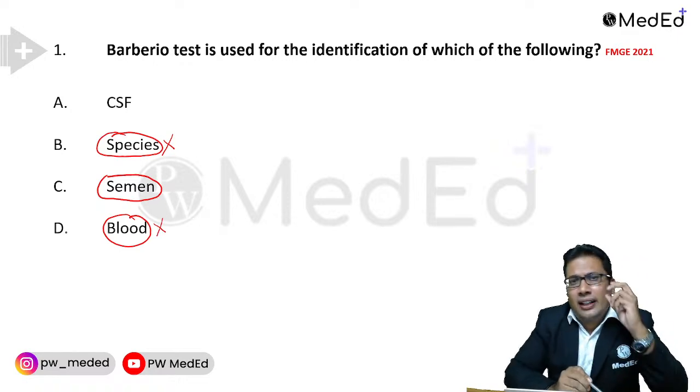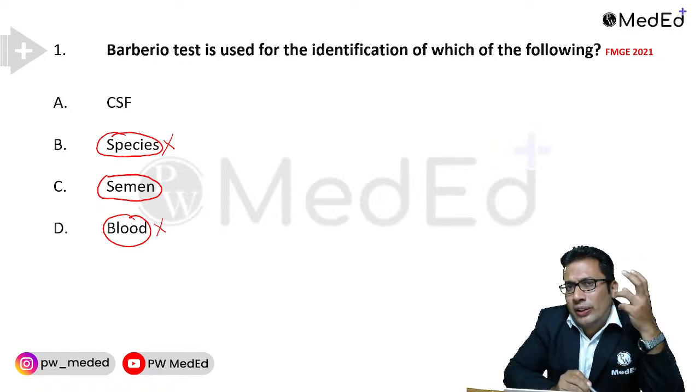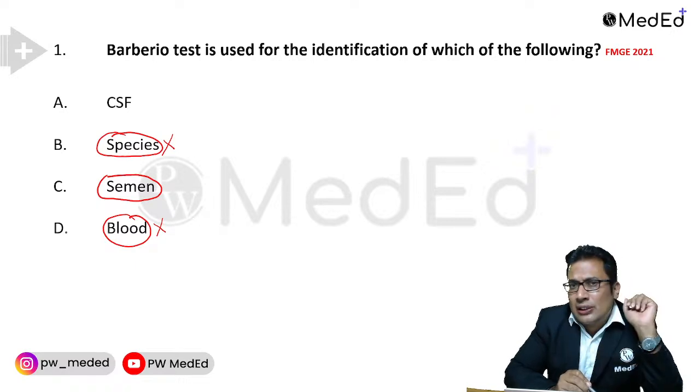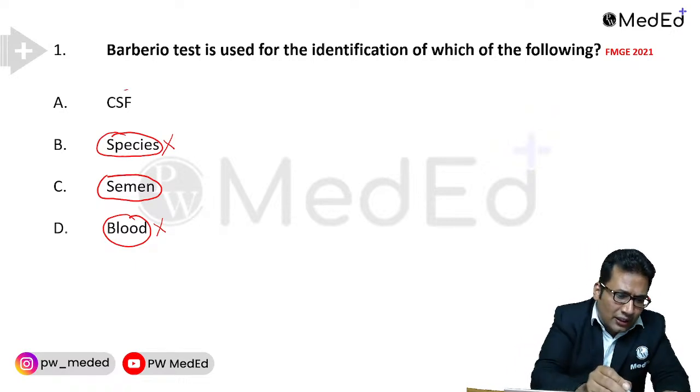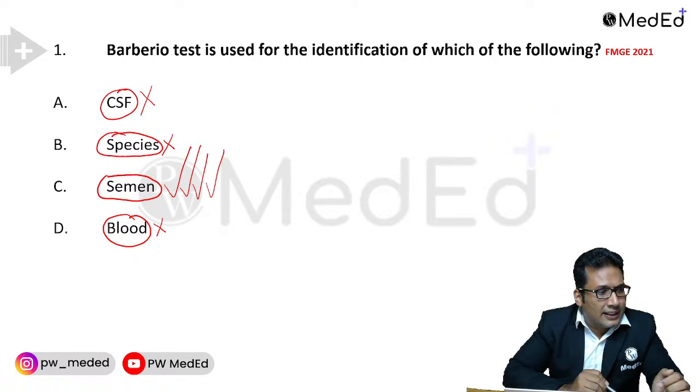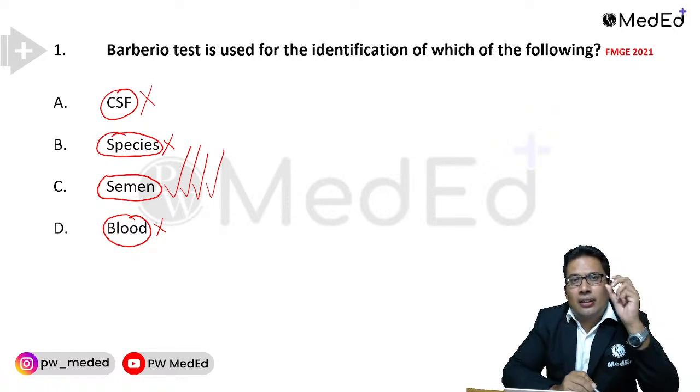See, blood again, it is asked in one of the exams. We are going to discuss in detail about the blood stain at the end. So, blood is also not the answer. CSF is also not the answer. Your answer should be semen, the correct answer.